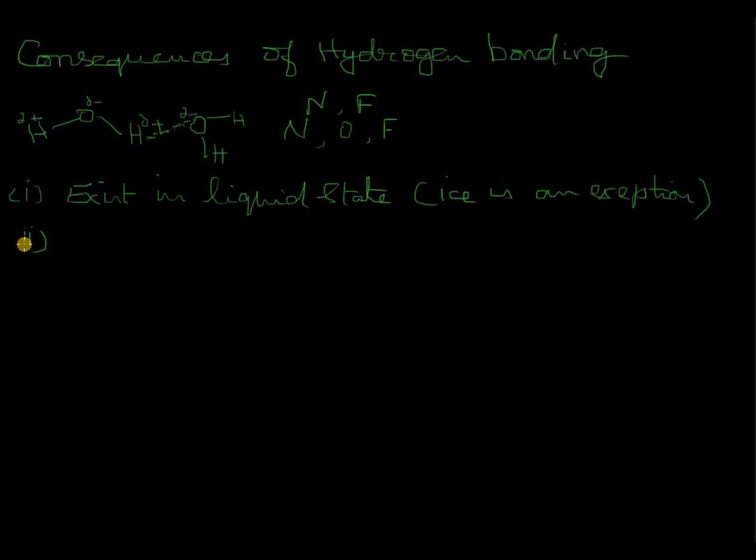Secondly, these liquids have high boiling points. That is, their boiling points are higher than comparable liquids in which there is no hydrogen bonding. When you want to convert a liquid to a vapor, you supply heat to break all the intermolecular forces, isn't it? So that the liquid molecules gain freedom of movement and get converted into vapor. Now, when a liquid has hydrogen bonding in it, in addition to all the intermolecular forces, you have to break the hydrogen bonds present, isn't it? So, you have to supply more heat. That explains why these liquids have high boiling points.